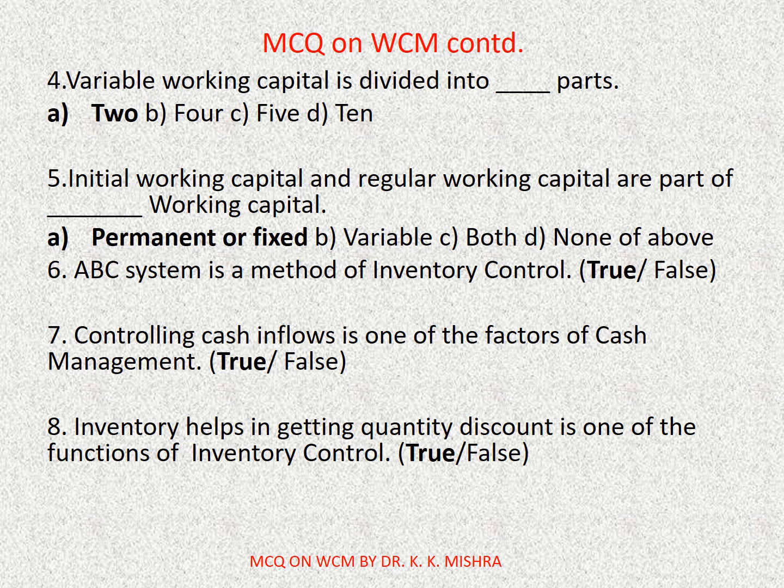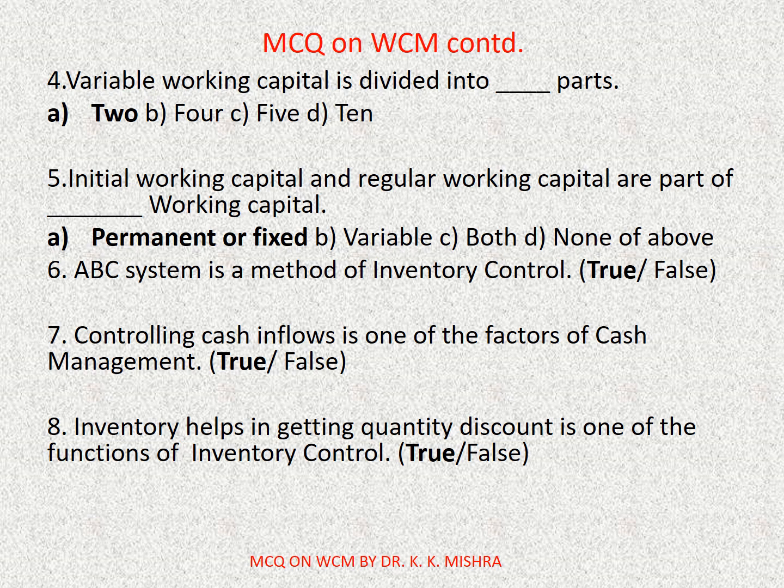Question number 5. Initial working capital and regular working capital are part of dash working capital. Options are A. Permanent or fixed, B. Variable, C. Both, D. None of the above. Correct option is A. Permanent or fixed.